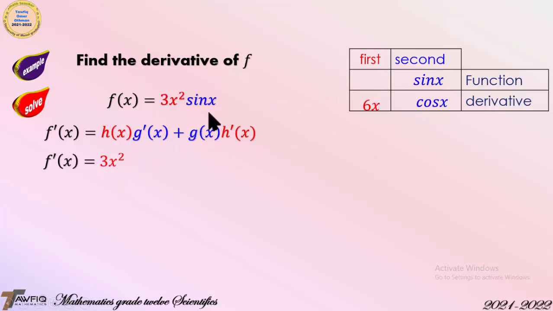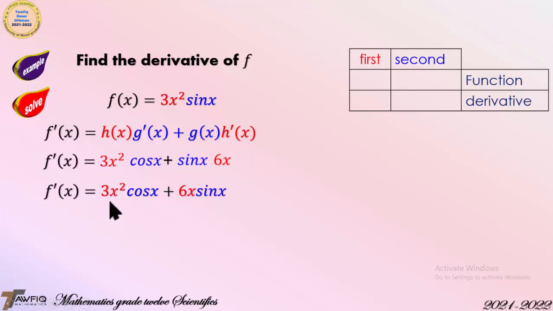The derivative of sine is cosine, so write cosine here, then plus g(x), which is the second one, sine x, multiplied by the derivative of the first one, which is 6x. Simplify them, then f prime of x is equal to 3x squared cosine x plus 6x sine x.